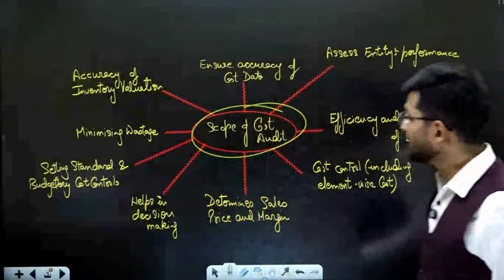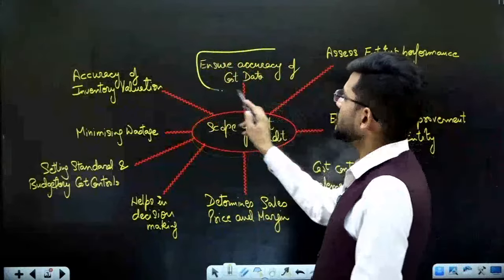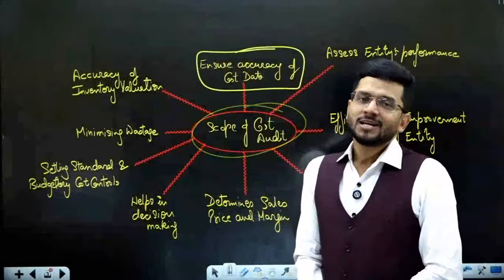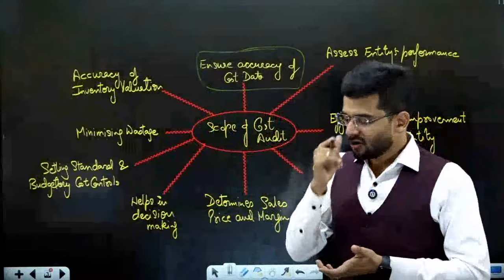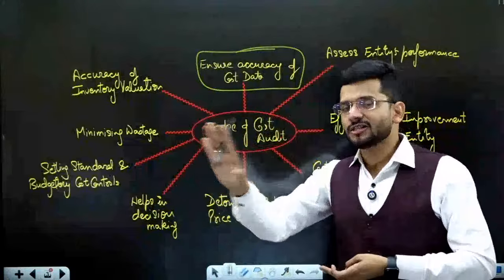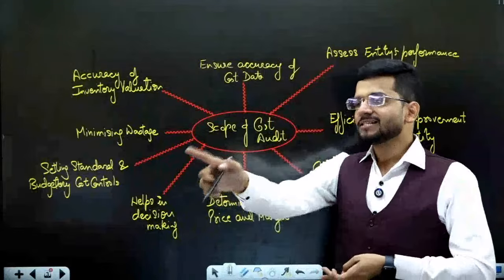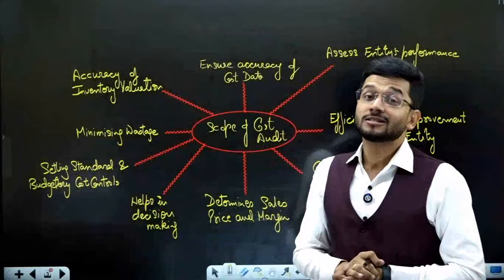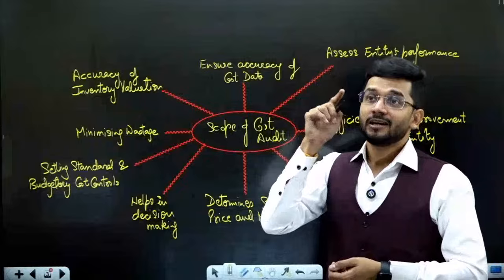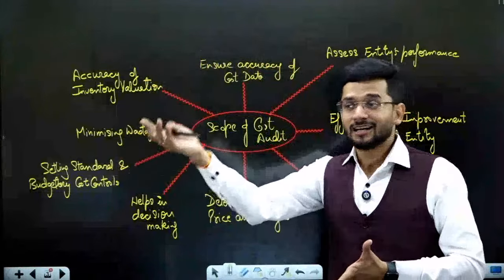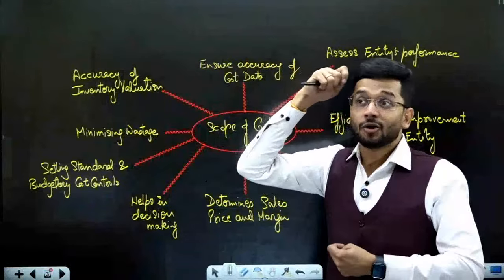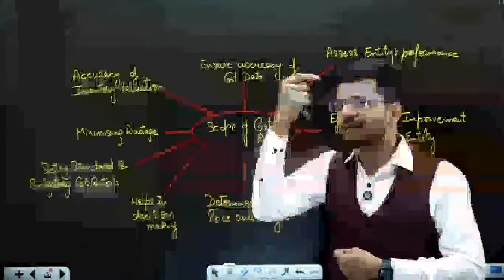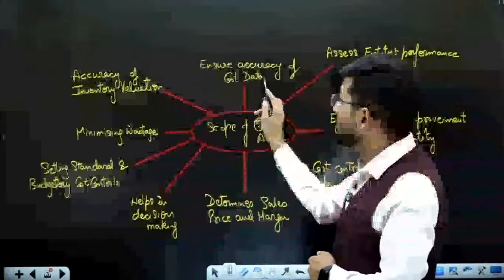So what is the scope of cost audit? Scope of cost audit is, number one, to ensure the accuracy of cost data. The first and foremost focus of any cost auditor is to see that cost data is right or not. Please tell me in the chat box, what do you mean by cost data? What is the first thing that comes to your mind when you hear the word cost data?